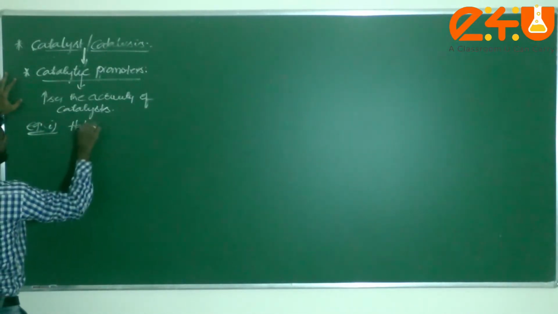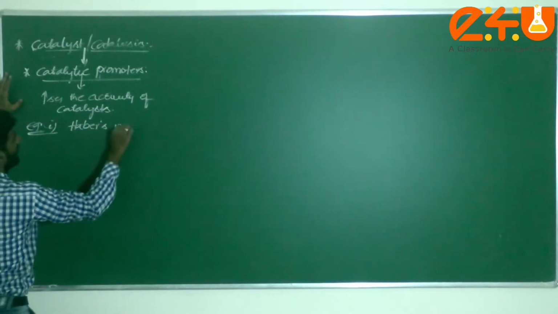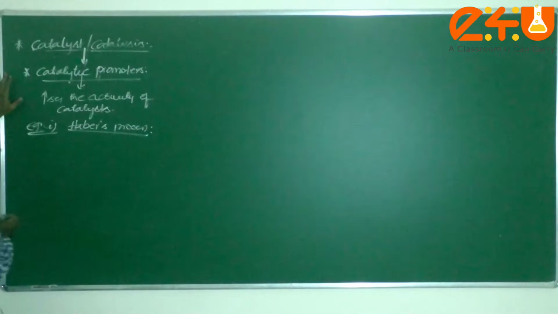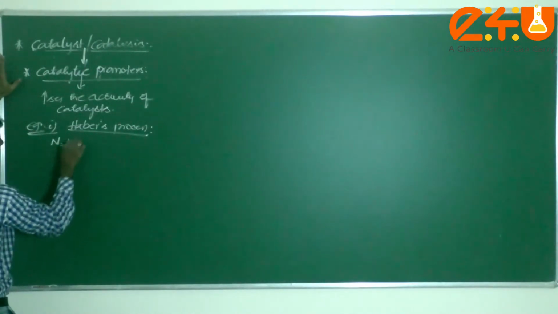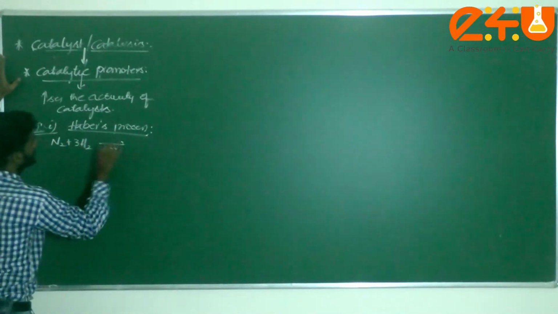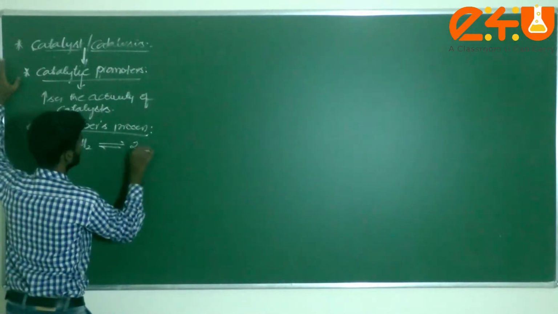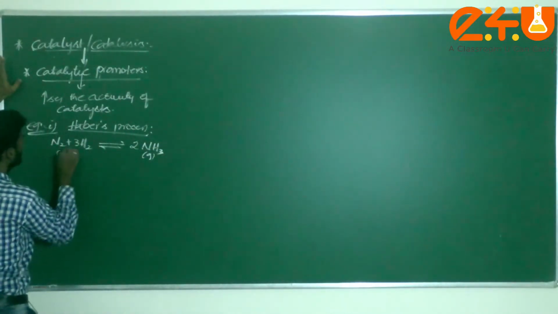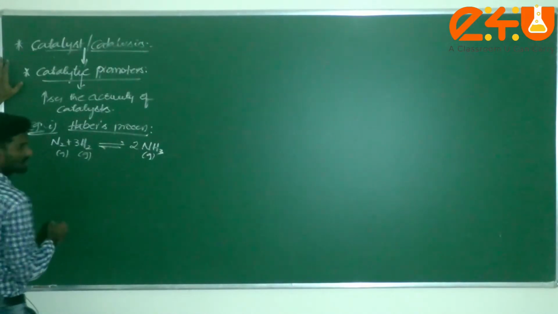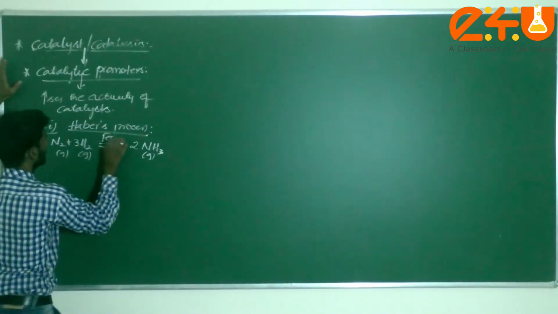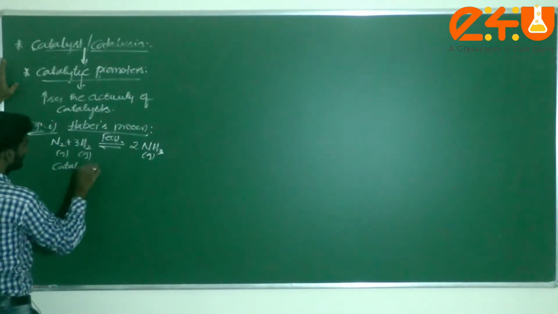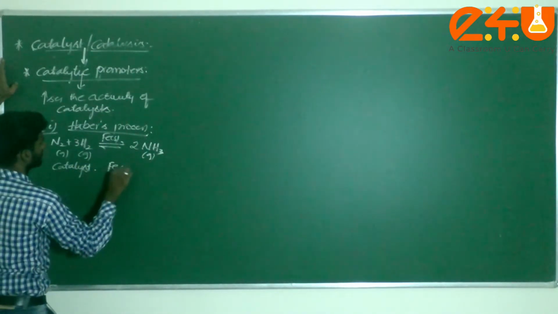In Haber's process, we already know it is the preparation of ammonia gas: N2 plus 3H2 gives 2 moles of NH3. What catalyst are you using? I write here the catalyst is Fe in solid.